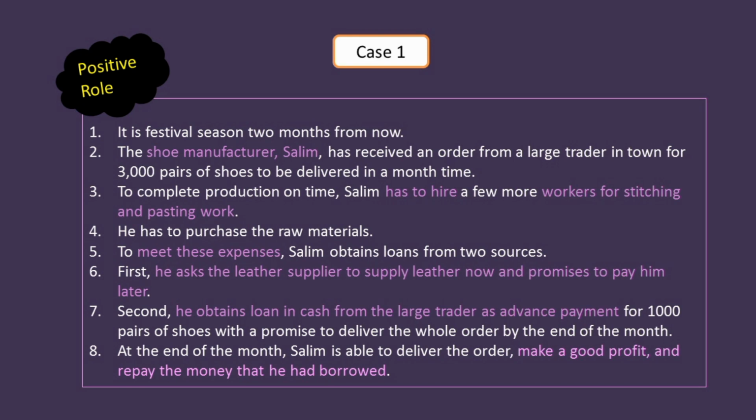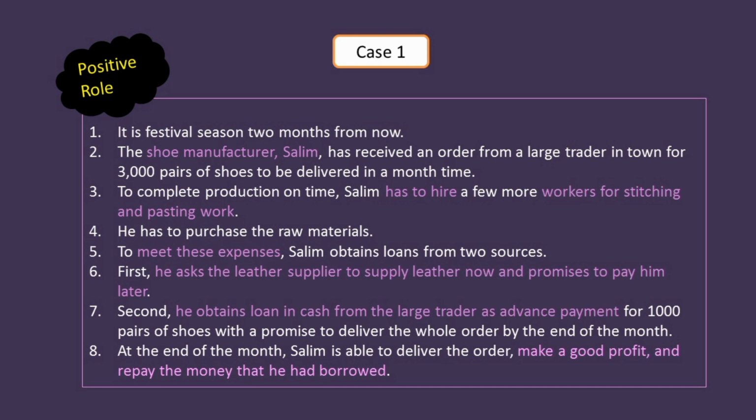So we can see that credit has two functions. First, it is an understanding of payment in the future while we are borrowing in the present. And the second one is that we are borrowing some money. In the first case, the leather supplier is going to supply the leather now and Salim is promising to pay later.